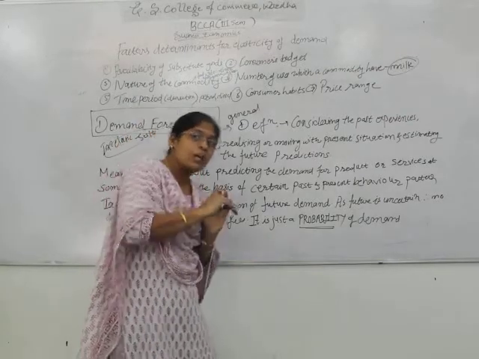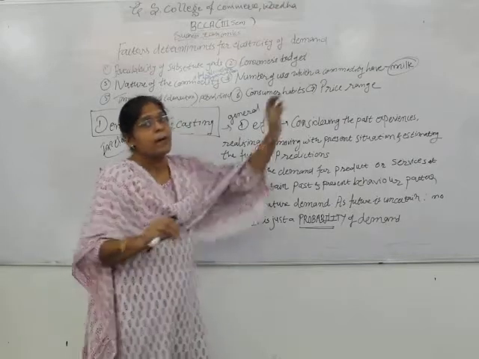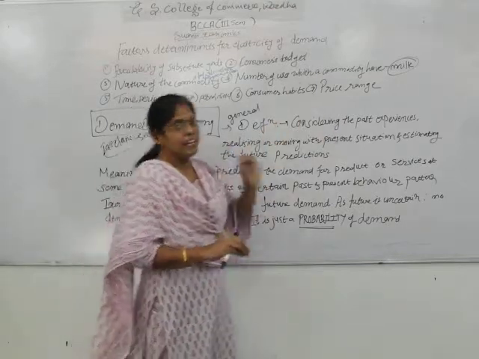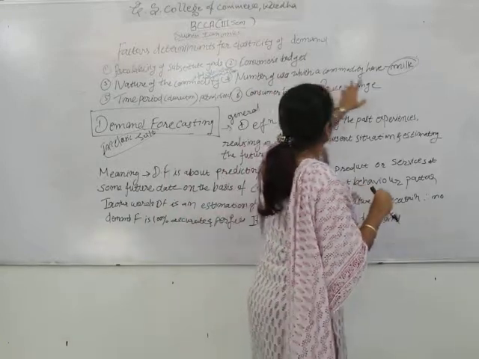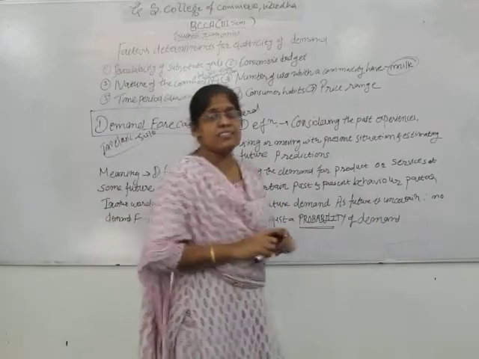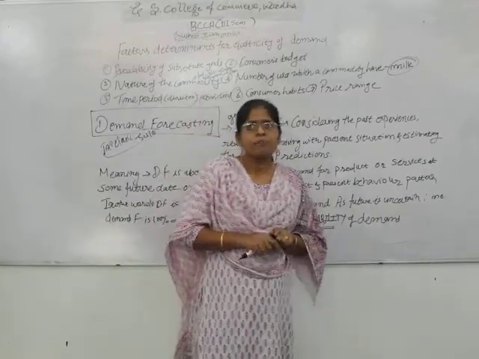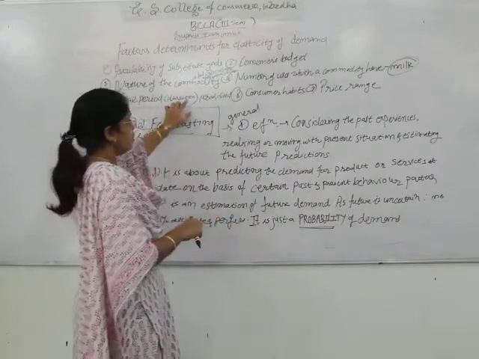It means no byproducts like curd and butter will be prepared at home by the lady of the house. So the number of uses which a commodity has is one of the determinants of elasticity of demand. Clear?